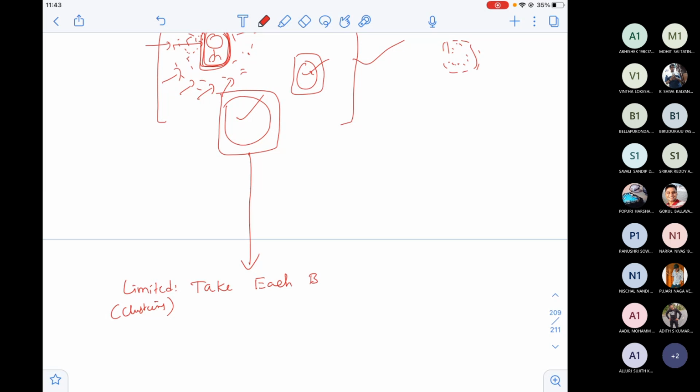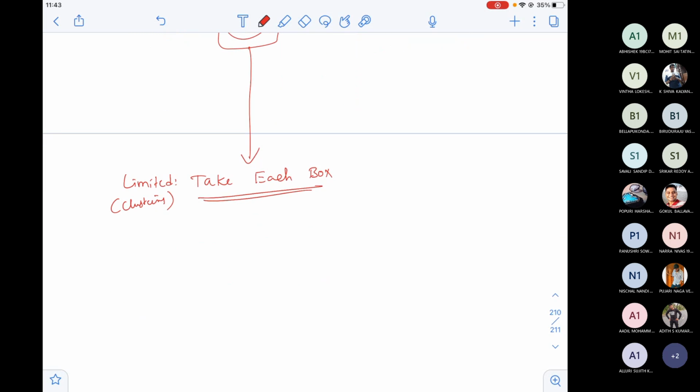So take each box. What do you have to do? Take each box and, as I have already told, just pass it to the CNN. And it will tell whether an object exists or not.